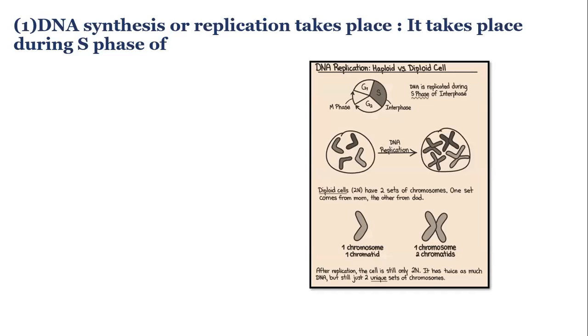Now, DNA synthesis takes place during S phase or synthetic phase of the cell cycle, and a complete copy of the DNA is formed. The DNA content doubles and becomes 4C. Now the pair of sister chromatids are counted as a single chromosome. So the chromosome number remains unchanged at 2N.